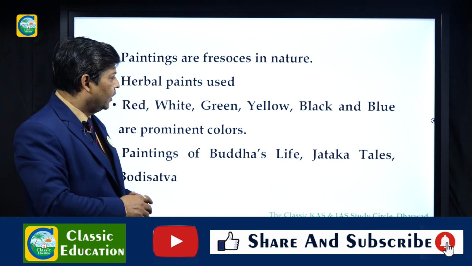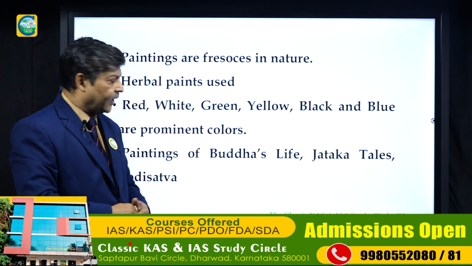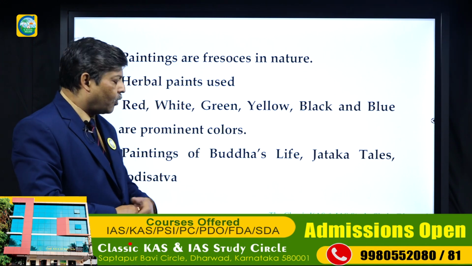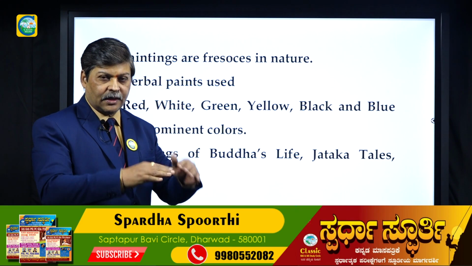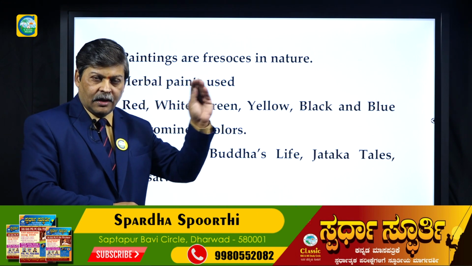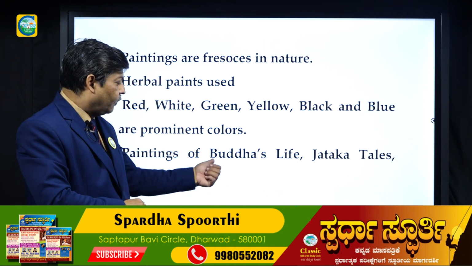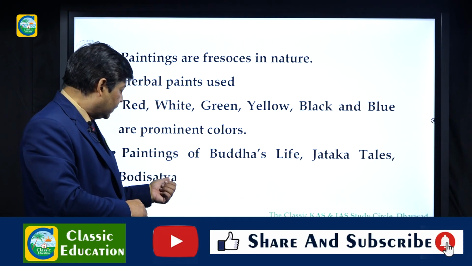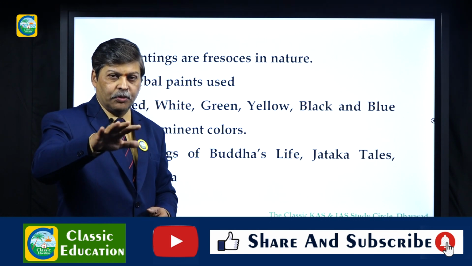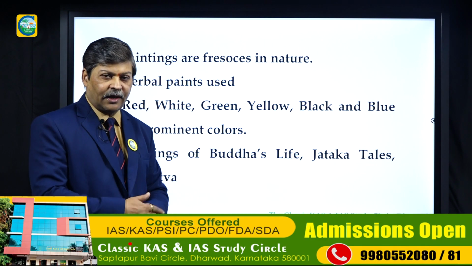Herbal paints are used there. Red, white, green, yellow, black and blue are the prominent colors which have been used in the Ajanta paintings. There are paintings of Buddha's life, Jataka tales, and Bodhisattvas. So, most of the Buddhist paintings we have are about Buddha's life.